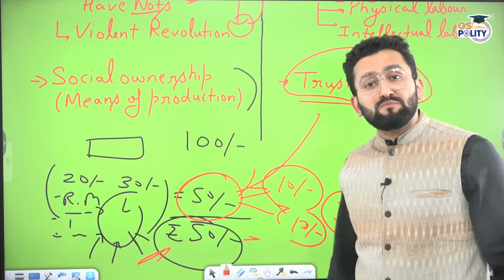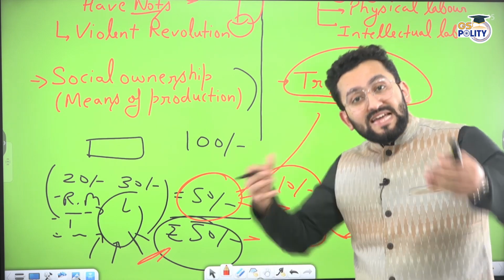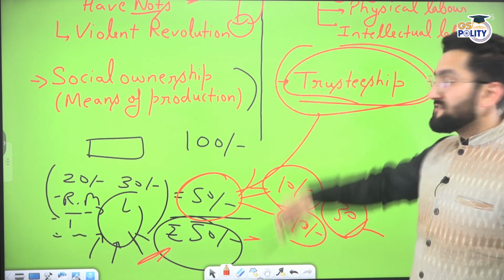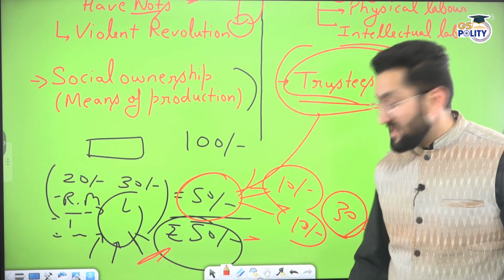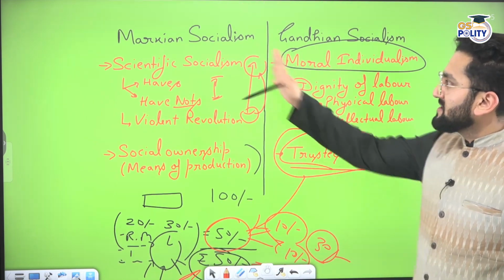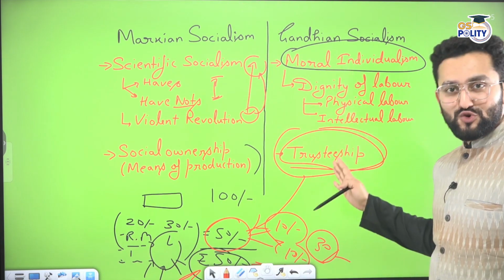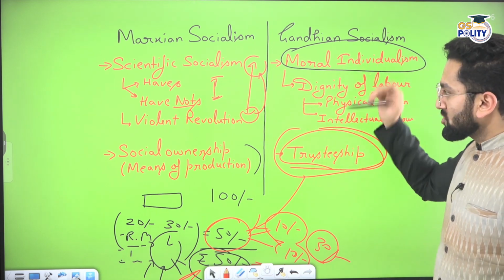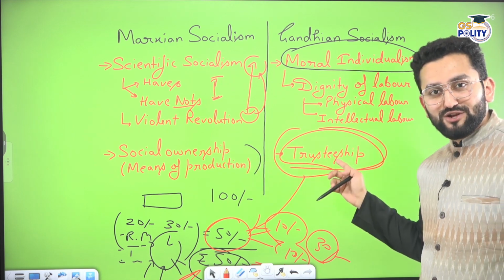Why did people make the system? Because some people could gain power by making this system. So Gandhiji was in favor of the trusteeship model, right? So this is the basic difference between Marxian socialism and Gandhian socialism. I hope it is quite clear to you. Please remember the keywords: scientific socialism, moral individualism, social ownership, trusteeship. Okay?